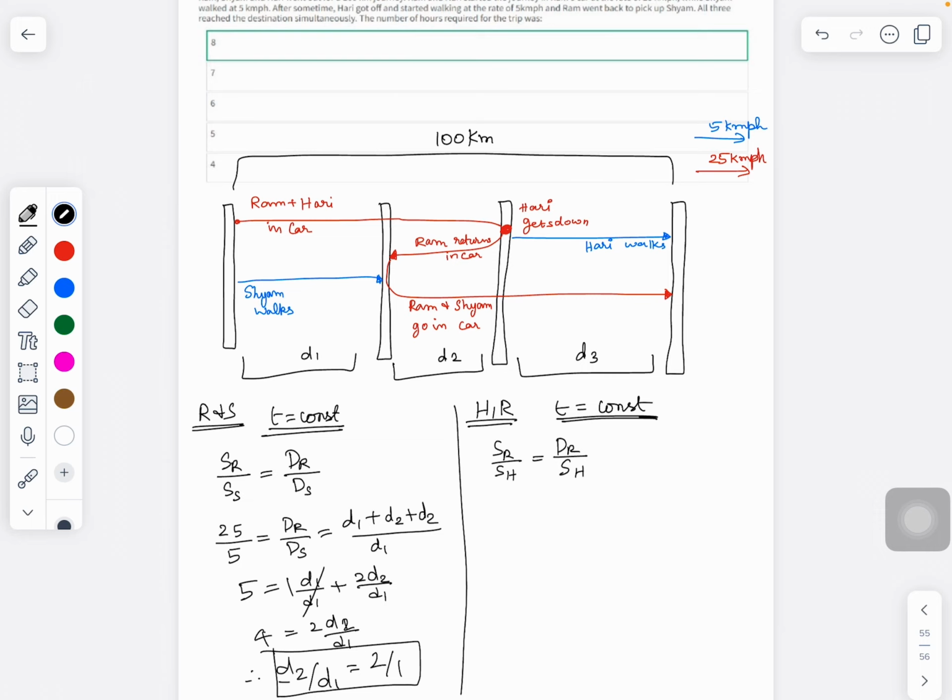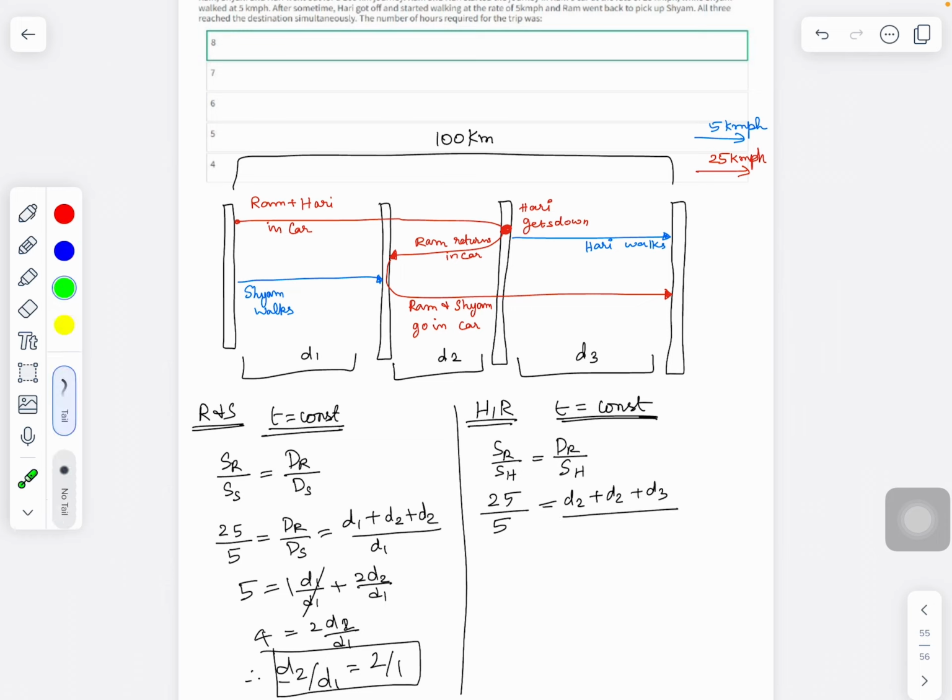So what we can tell is Ram was continuously traveling in car only, and for this part of the journey Hari was continuously traveling by walk only. So 25 by 5 equals, how much distance did Ram travel? Ram traveled d2, d2 and then d3. So Ram traveled d2 plus d2 plus d3 by what? How much did Hari travel?